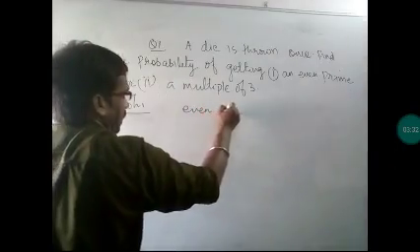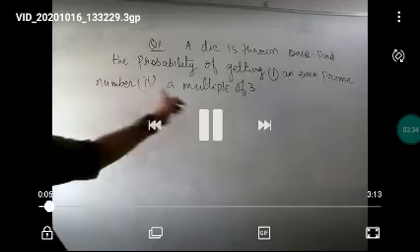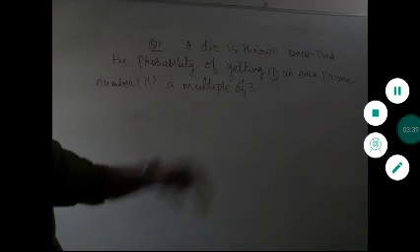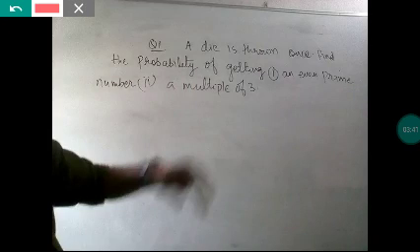What is the question? Let me explain that question. The question is saying that a dice is thrown once. Then find the probability of getting an even prime number or a multiple of 3. So let us start.